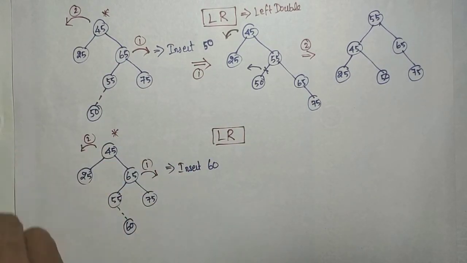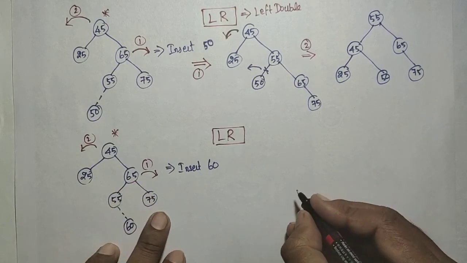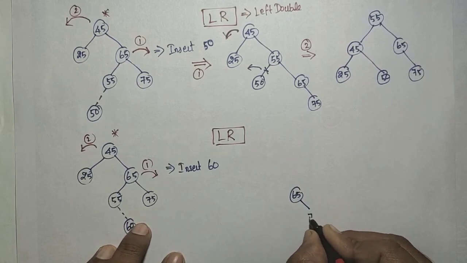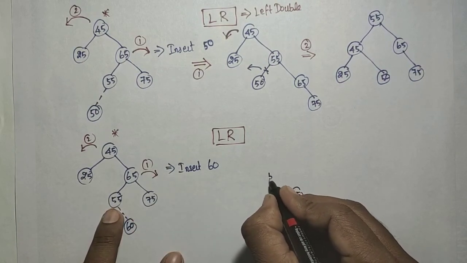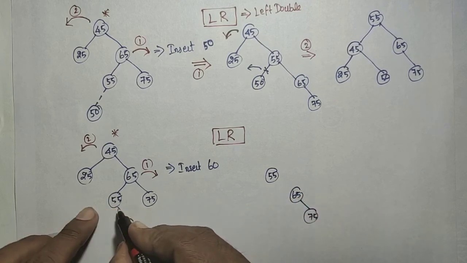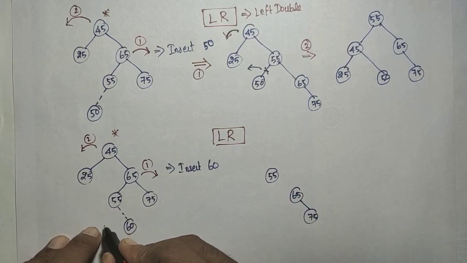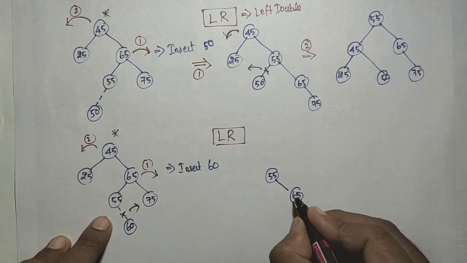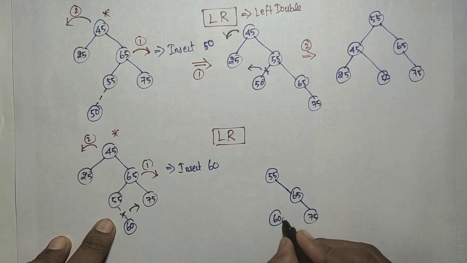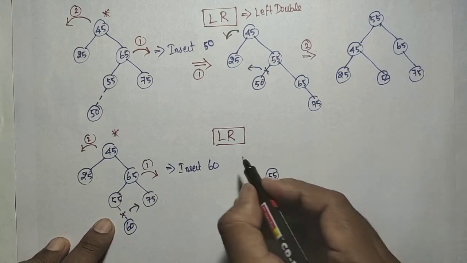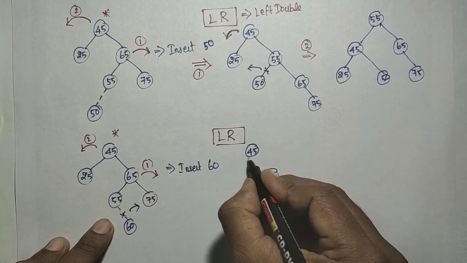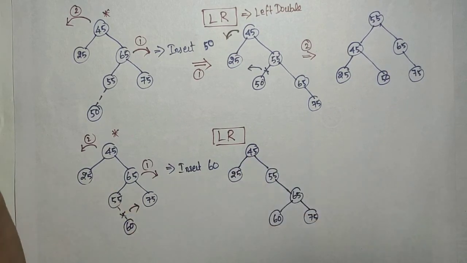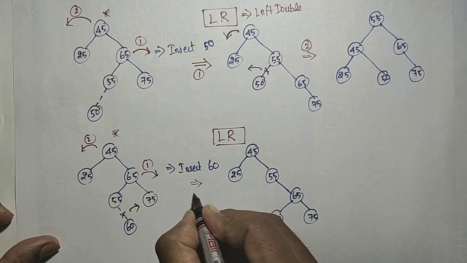After rotating this one, the 65 and 75 will go one level down, and the 55 will become this root. I need to consider the left and right of the 55. There is no left, and the right will be joined here. So the 60 will be joined here. Then there is no change in that root, 45 and 25, and then 65. So this is after the first rotation.